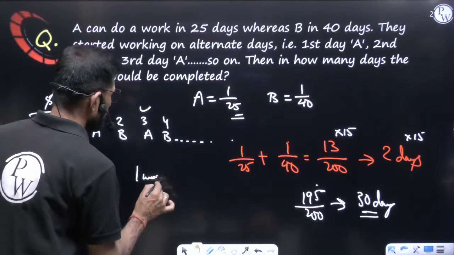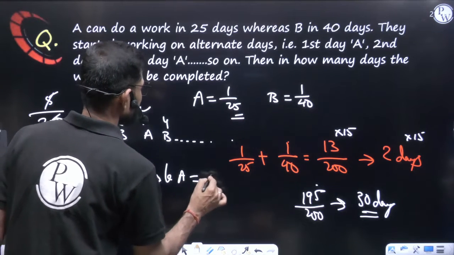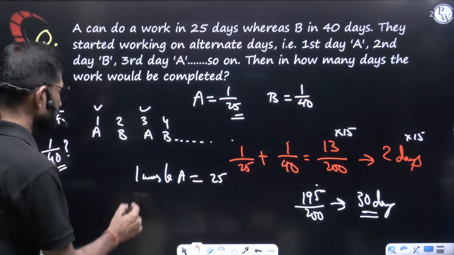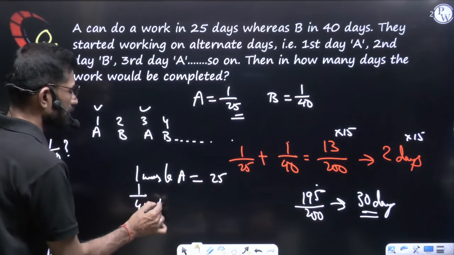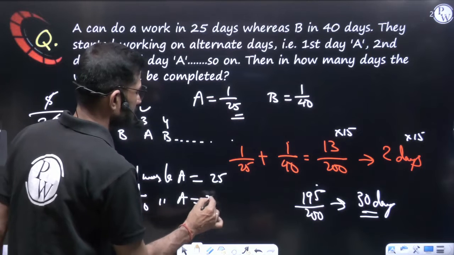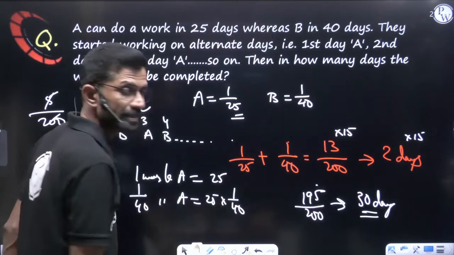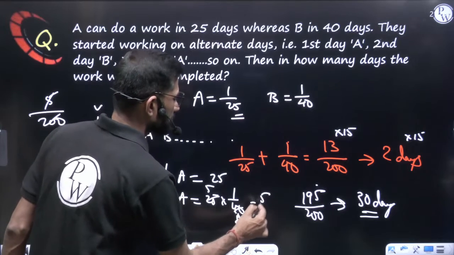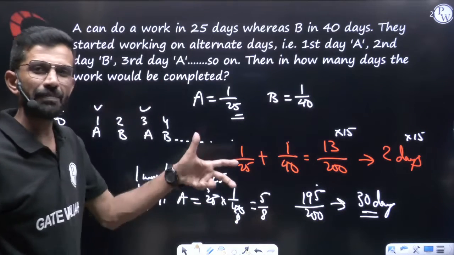A can do the total work in how many days? That is 25 days. But we don't need to do the total work. How much work is pending? 1 by 40. So 1 by 40 of the work A will do in how many days? That is 25 into 1 by 40 days. 5 fives are 25, 5 eights are 40, means 5 by 8 of the day. Not the whole day, 5 by 8 of the day.